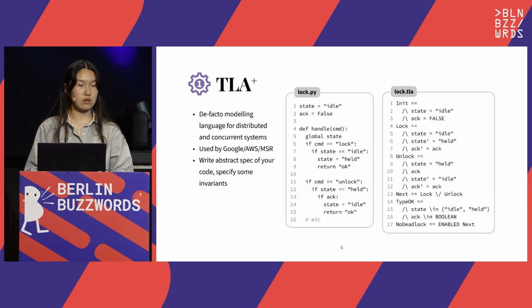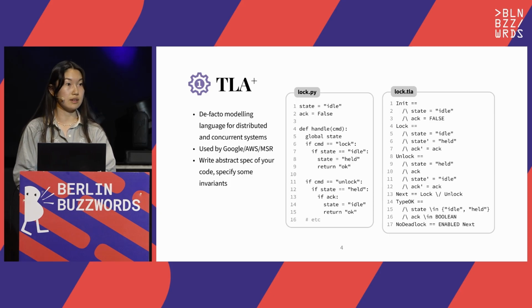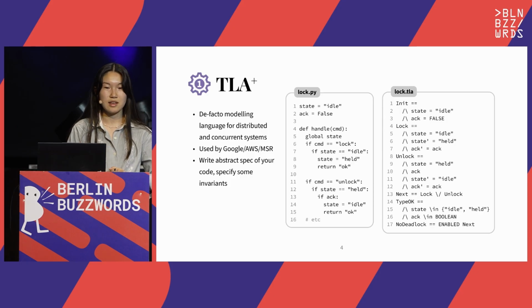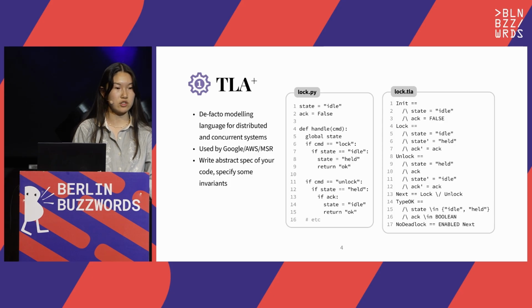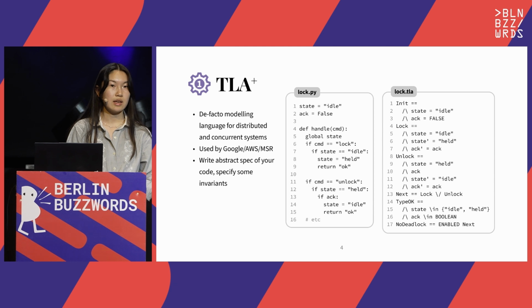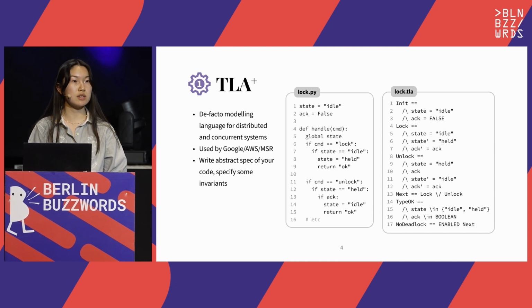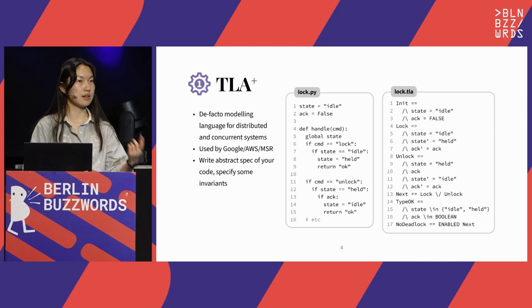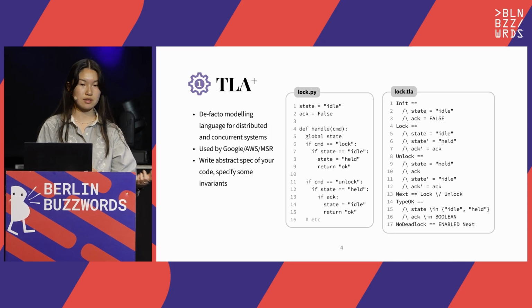Another core building block in TLA+ is an invariant, which is a property that you expect to always hold. The idea is that you want to prove that nothing bad ever happens. So you need to make sure what's good always happens. An example here is the TLA+ on line 17. We have this no deadlock invariant, which says that next must always be enabled. And next is an action that says we must always be able to either unlock or lock. So this means that we can always take a next step, and therefore that we've never deadlocked.